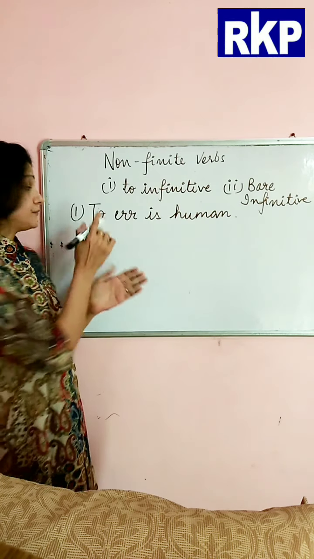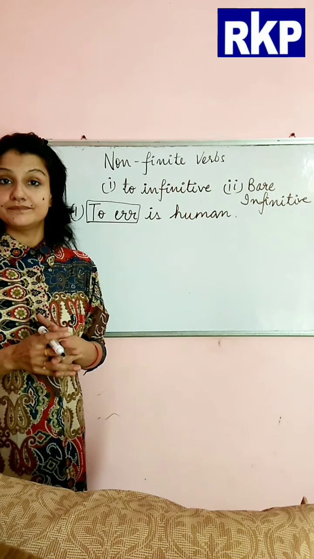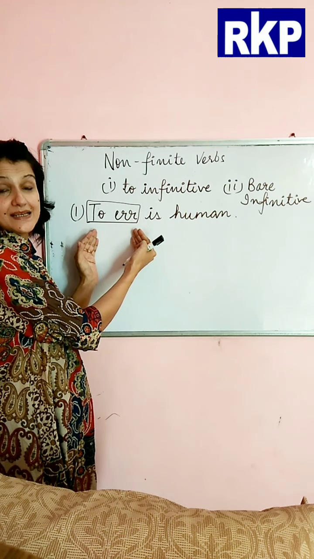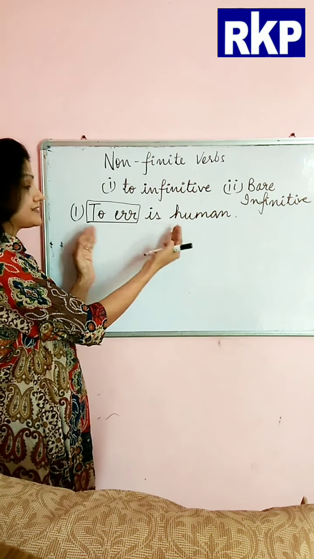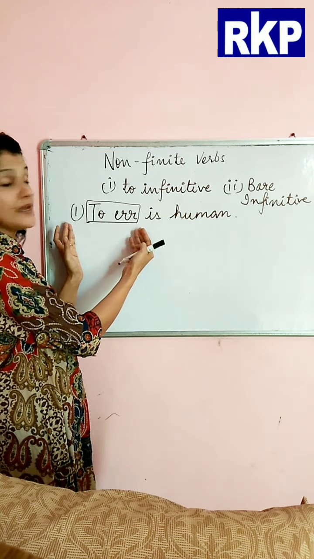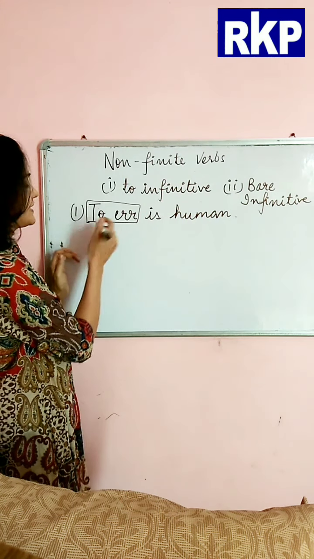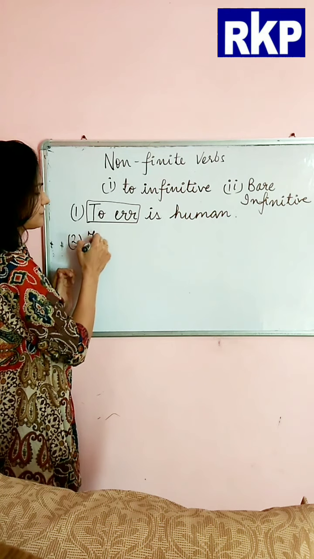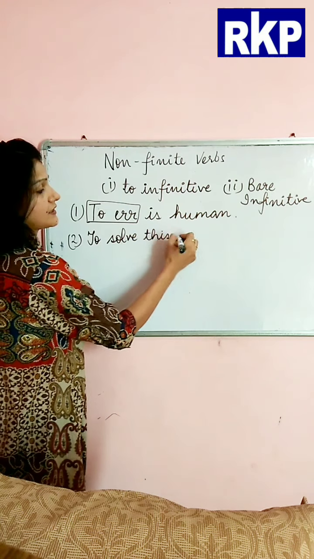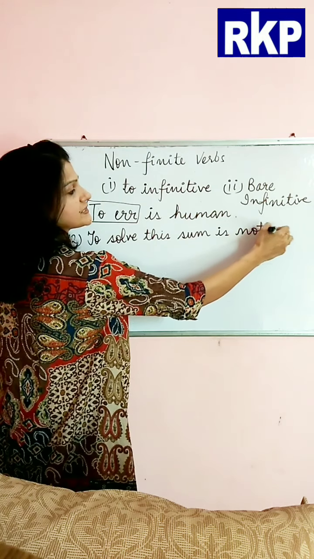Now if you see here beta, this is to infinitive here in the sentence. Okay, and it is acting as the subject here. Okay, see, you can see here it is coming at the place of subject. Okay, so this is acting as the subject in this sentence, right? Second is, to solve this sum is not easy.